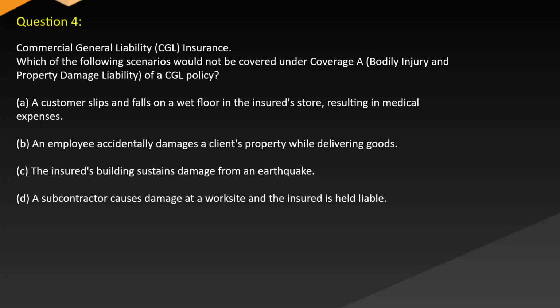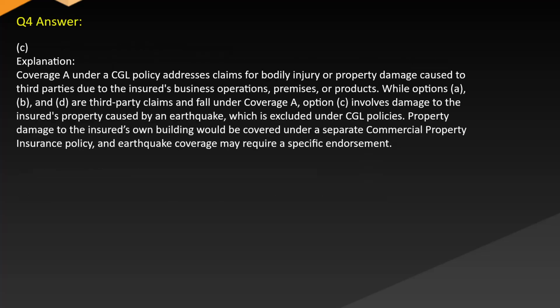Question 4. Commercial general liability (CGL) insurance. Which of the following scenarios would not be covered under the bodily injury and property damage liability coverage of a CGL policy? A. A customer slips and falls on a wet floor in the insured store, resulting in medical expenses. B. An employee accidentally damages a client's property while delivering goods. C. The insured's building sustains damage from an earthquake. D. A subcontractor causes damage at a work site and the insured is held liable. Answer C. Explanation.